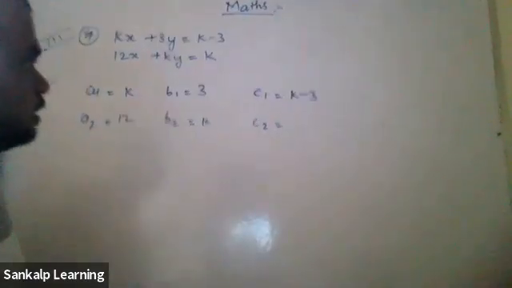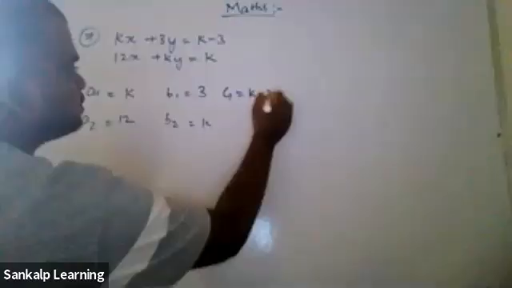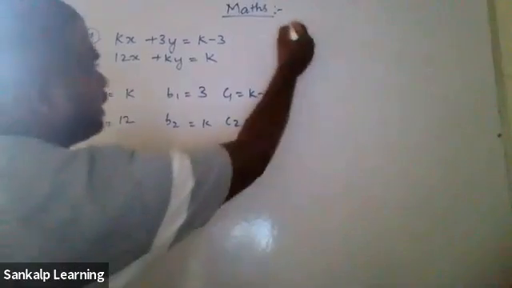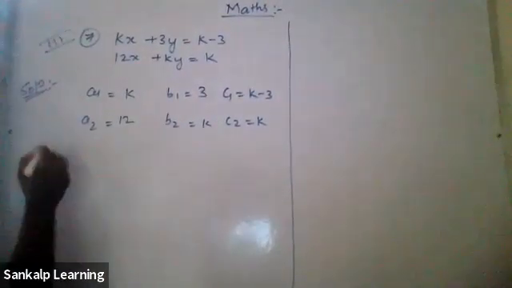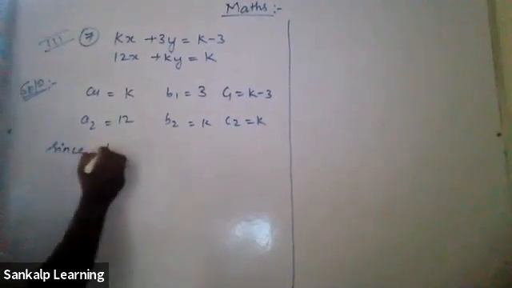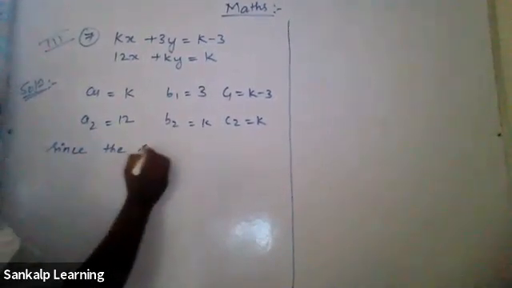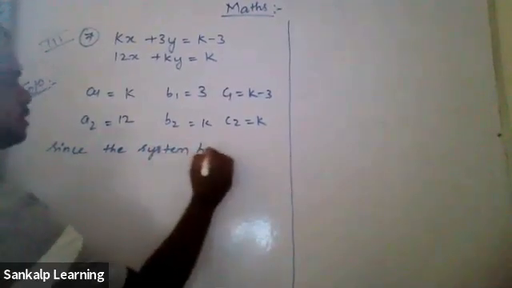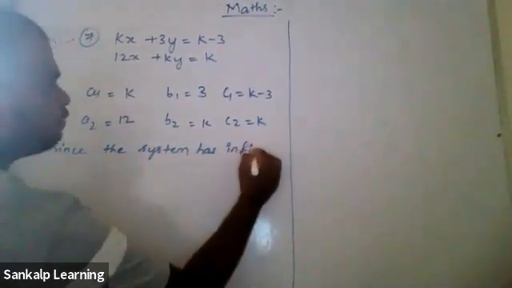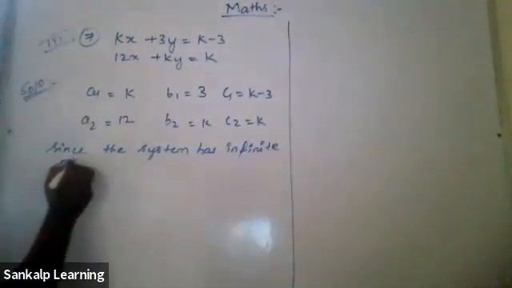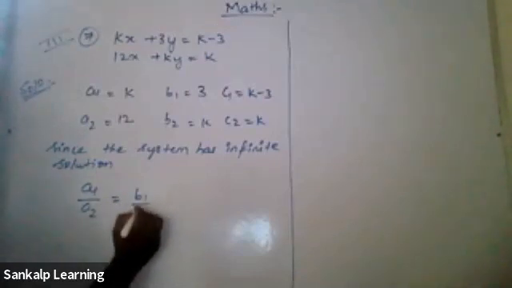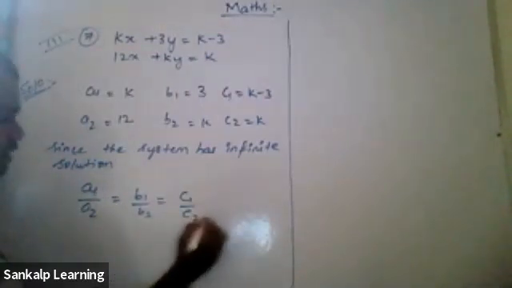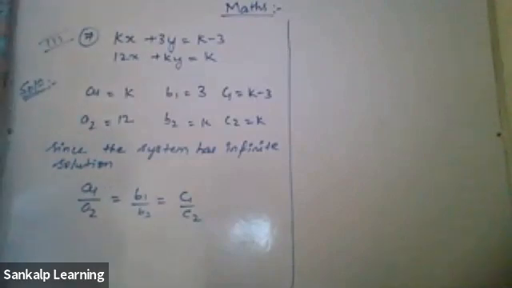I'll just rewrite it. C1 is k minus 3. C2 is k. So that I'll have enough space to solve. Since the system has infinite solutions, let's take the condition for infinite solutions. What is the condition? All three are equal. A1 by A2 is equal to B1 by B2, which is equal to C1 by C2, isn't it?